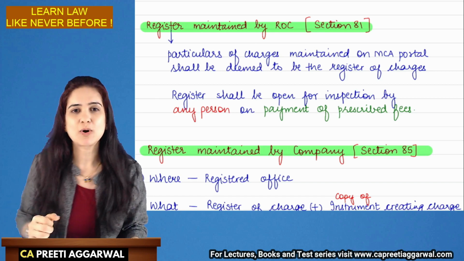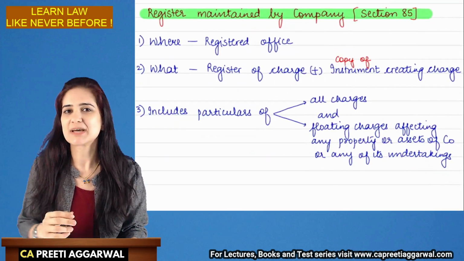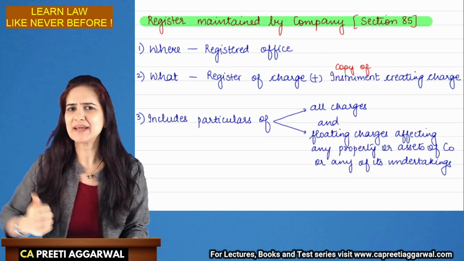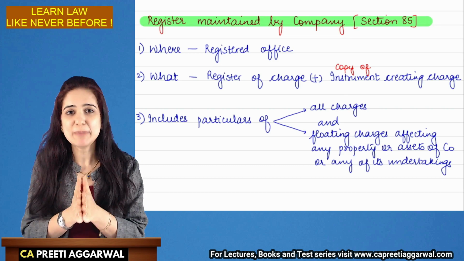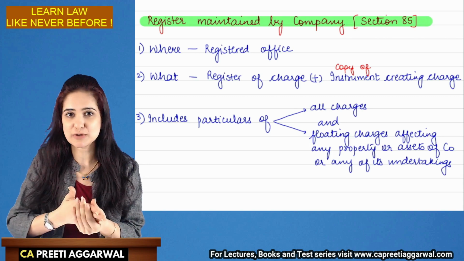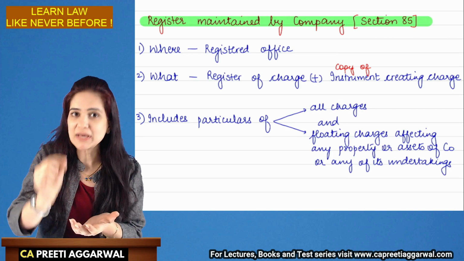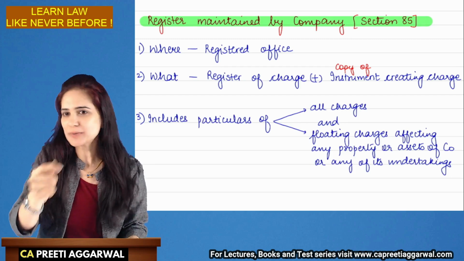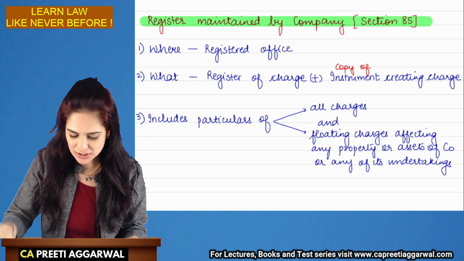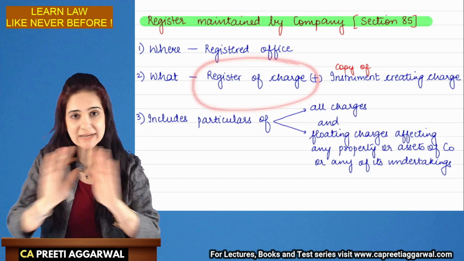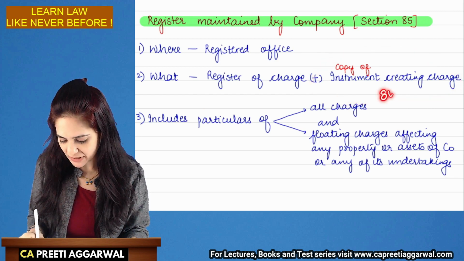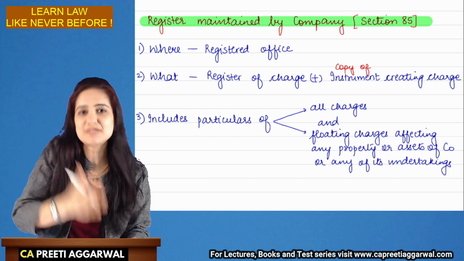Similarly, the company will also maintain a register of charges. Provisions are provided in section 85 of the Companies Act. Where will they maintain this register? The register of charges will be maintained at the registered office. The company will not only maintain the register of charges, but will also maintain a copy of the instrument creating a charge. Instrument is nothing but the agreement which you may have entered into with the creditor at the time of creation of charge. The register of charges is maintained permanently by the company, whereas a copy of the instrument creating the charge should be maintained for a period of 8 years from the satisfaction of charge.